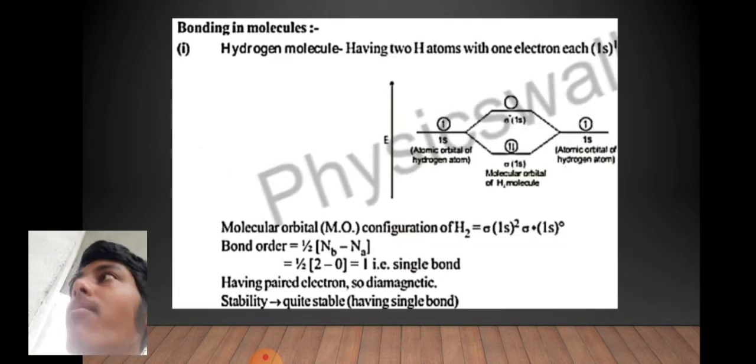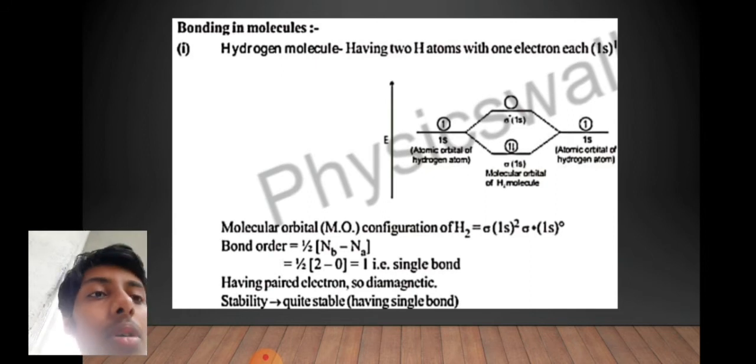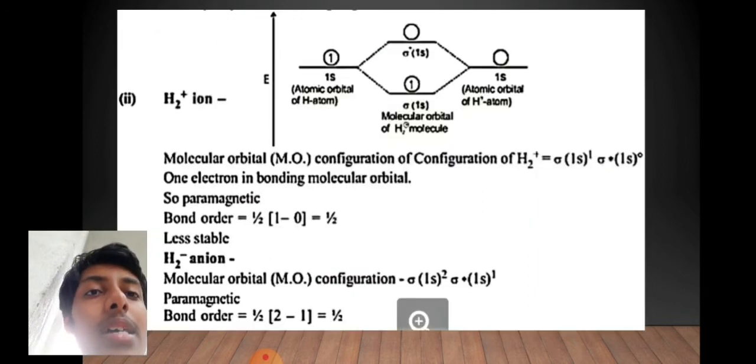Okay, so we have then bonding in molecules. For the hydrogen molecule, we have H and H, 1s1, you know. So we just make the diagram like that. The molecular orbital configuration is sigma 1s2, sigma star 1s to the power 0. Bond order is 1, equal to a single bond, and the stability is very much due to the single bond. You have a single bond, that means you have high stability, and that's why H2 is so stable. Next, for the H2 plus ion, you again see that it is paramagnetic and the structure is in front of you.